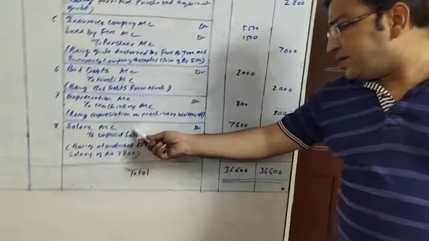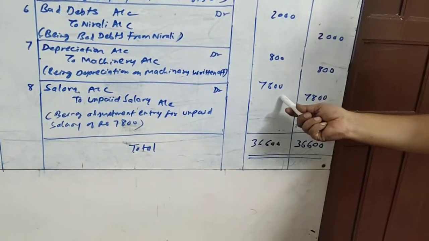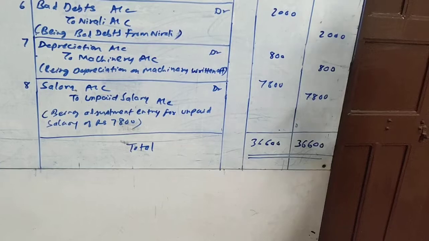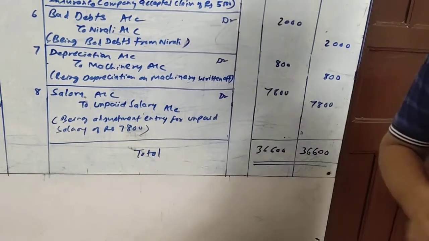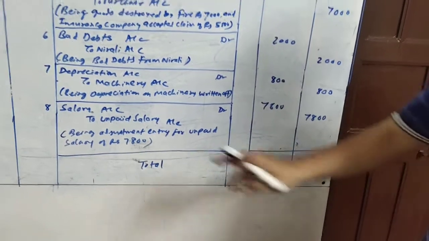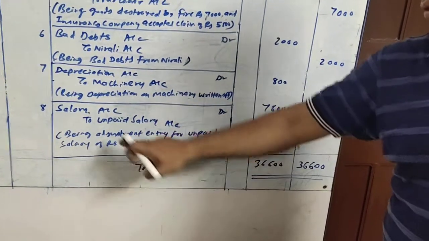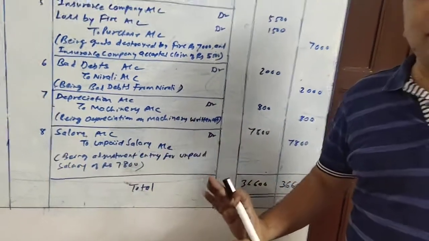So here our entry will be salary account debit 7800 to unpaid salary account 7800, being adjustment entry for unpaid salary rupees 7800. Instead of unpaid salary, you can also write outstanding salary.